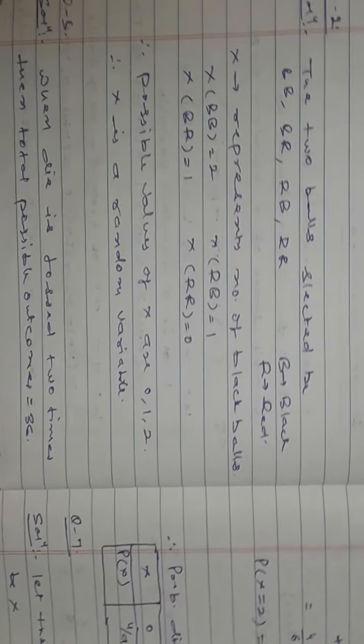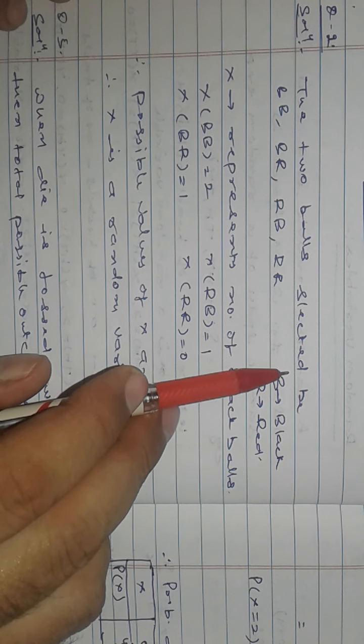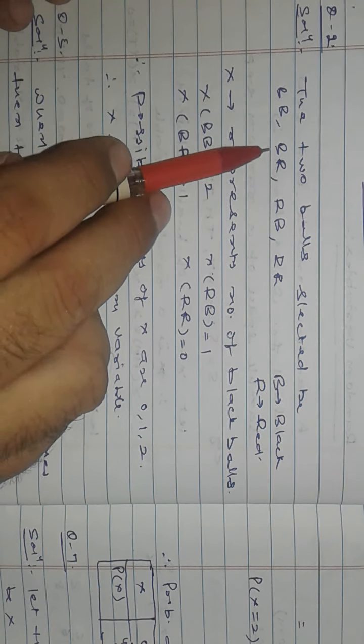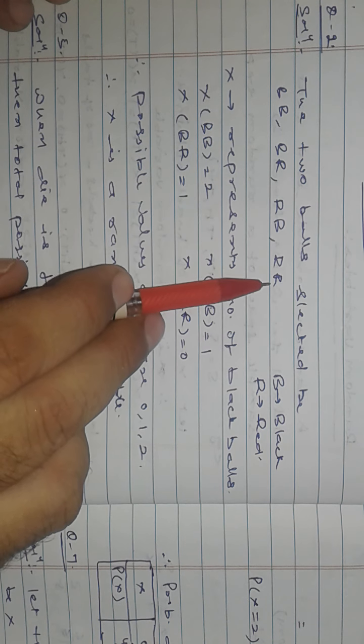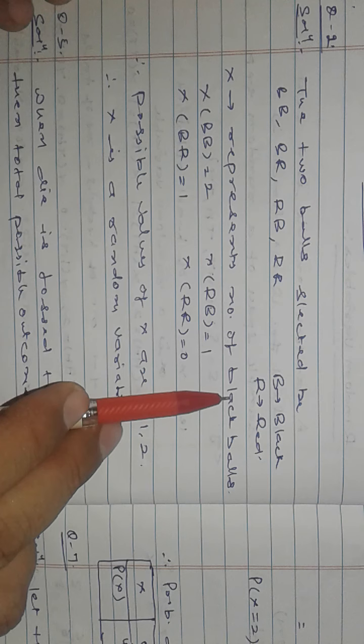Now we have the 2 balls which are selected. I will suppose BB, BR, RB, RR, and X represents the number of black balls.